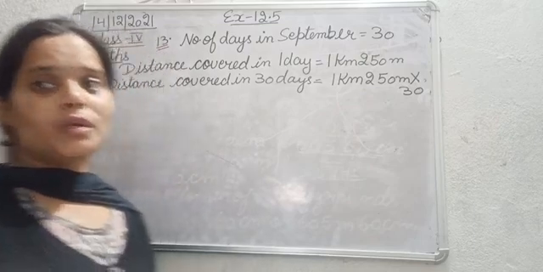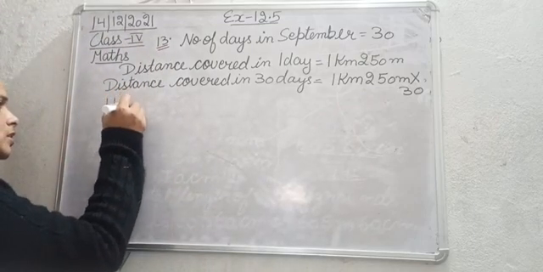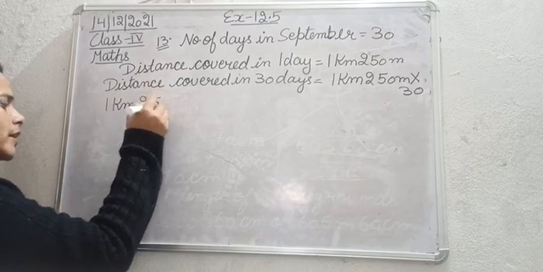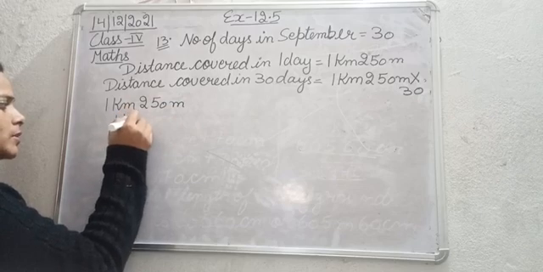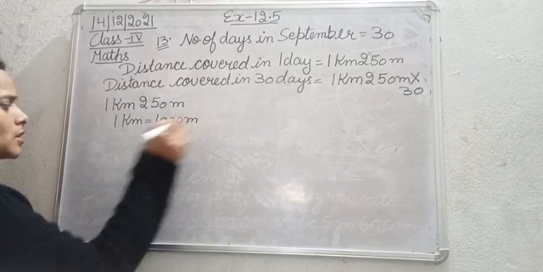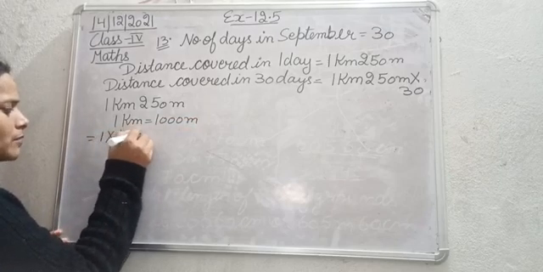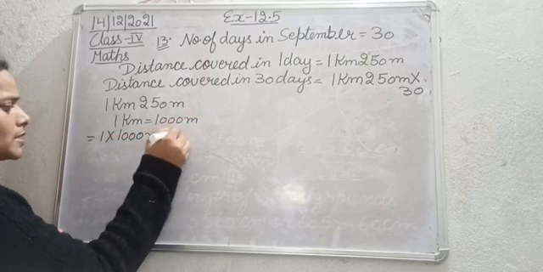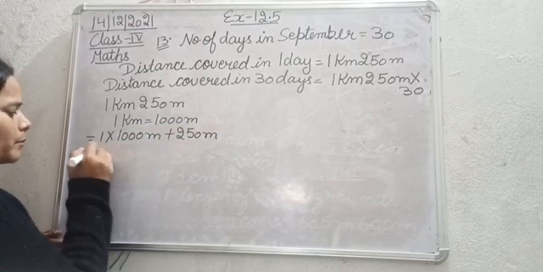So first of all we are going to do the conversion. So 1 kilometer 250 meter. 1 kilometer is equal to 1000 meters. So 1 kilometer will be converted into meter by multiplying it with 1000, plus 250 meter.